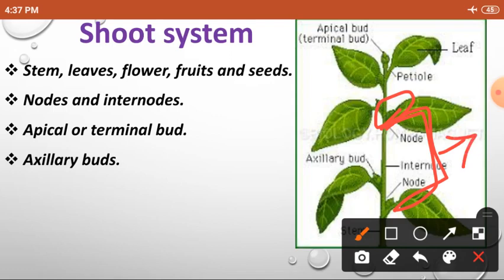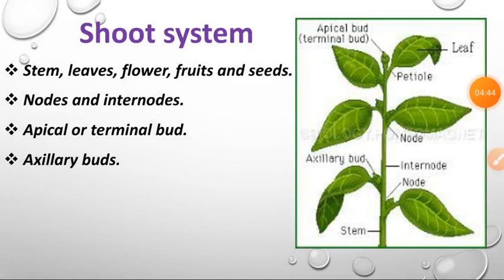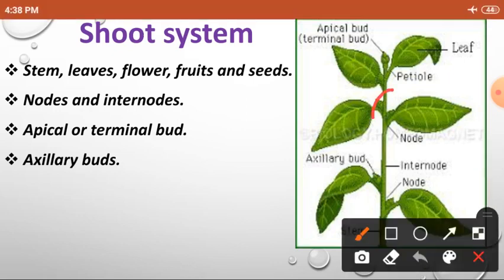And apical or terminal bud. A bud is there at the end of the stem, that is called apical or terminal bud. Axillary bud: a bud near to the leaf is called axillary bud. What is apical bud? A bud at the tip of the stem is called apical bud. Shall we find the node? So this is the node and this is internode. This is apical bud and this is axillary bud.